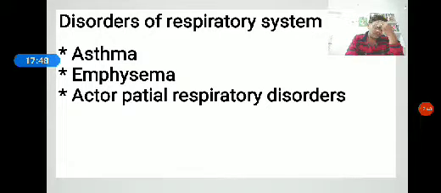The respiratory system becomes very weak. The workers exposed to dust continuously suffer from inflammation of the lungs, which leads to fibrosis.